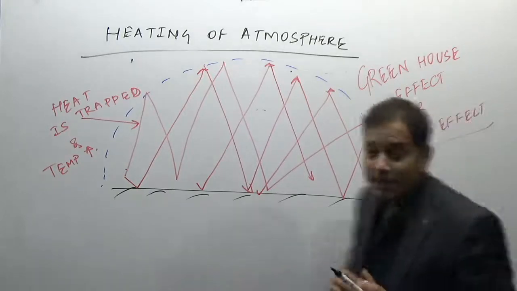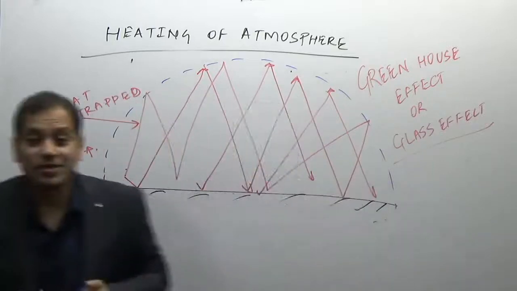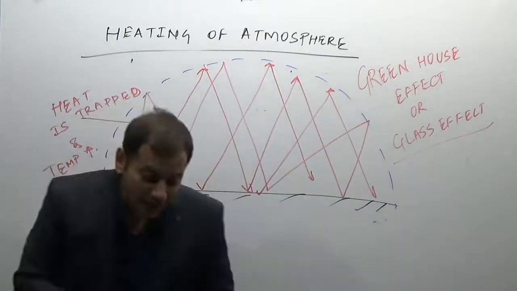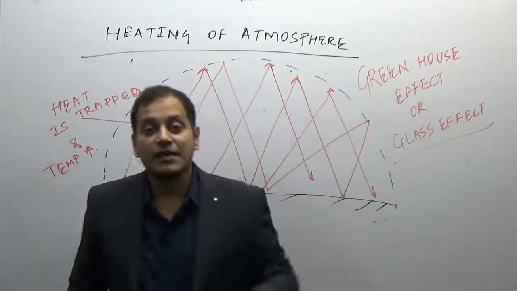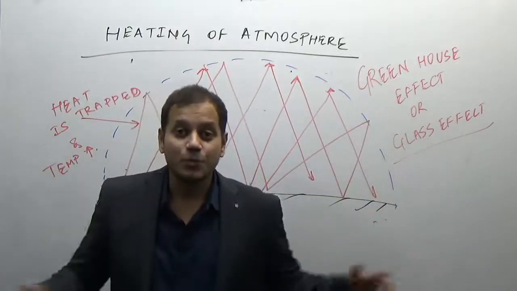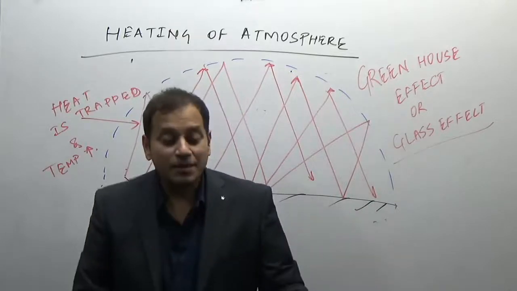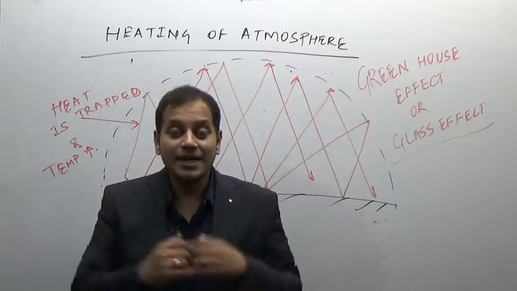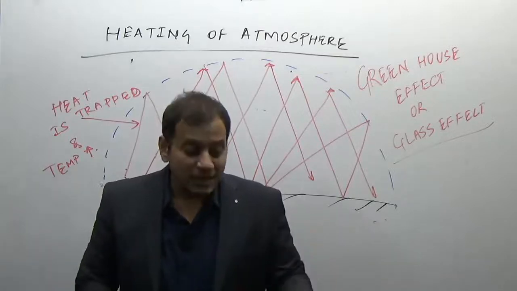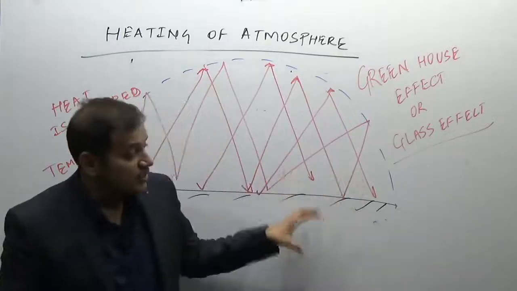As I have already given you examples in previous lectures, if a car is parked in an open area, not in the shade, it becomes very hot. So the next thing a person generally does is open the windows so that the heat which is trapped inside escapes. Similarly in the atmosphere, the ground radiation is trapped.